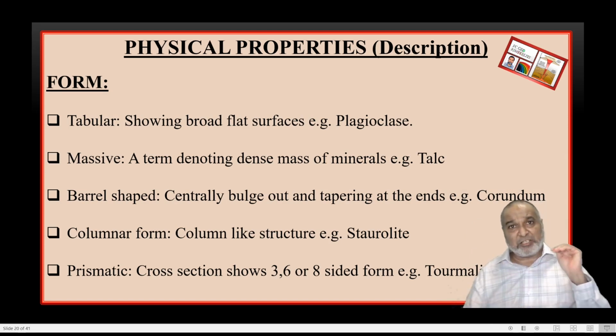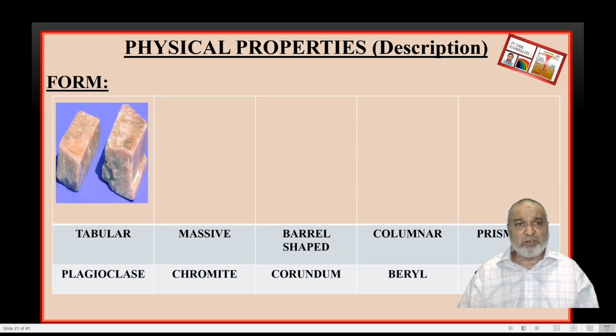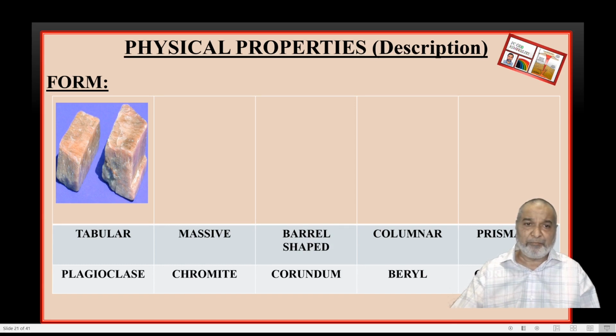And if you take the cross section, it will be three sides, six sides, or eight sides, so we call it also a prismatic form. So this is a diagnostic property of tabular form. The mineral is the orthoclase.